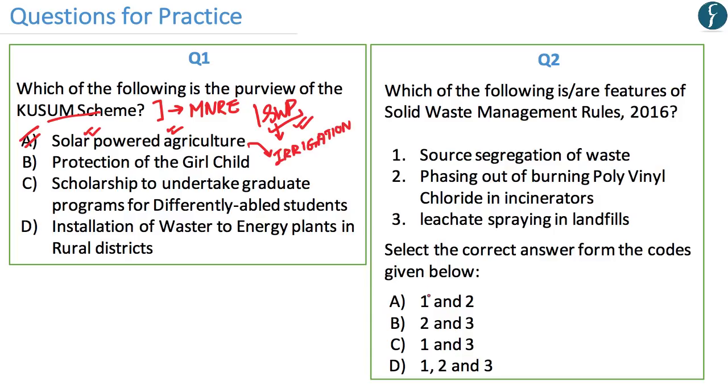Now with regards to question number 2, the correct answer is A, 1 and 2. Whereby one of the features of the Solid Waste Management Rules of 2016 is source segregation of waste. Apart from this, one of the objectives of Solid Waste Management Rules is the phasing out of burning of polyvinyl chloride or PVC in incinerators. However, option 3 is not an objective or a given solution under the Solid Waste Management Rules of 2016.